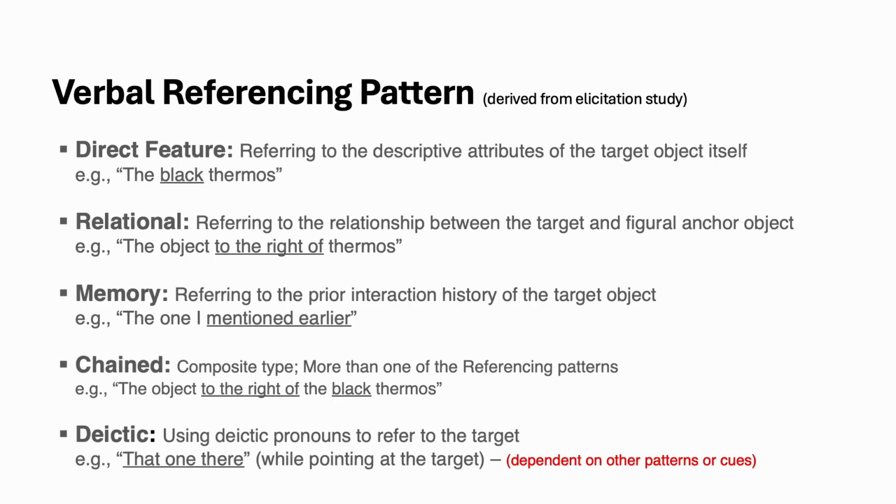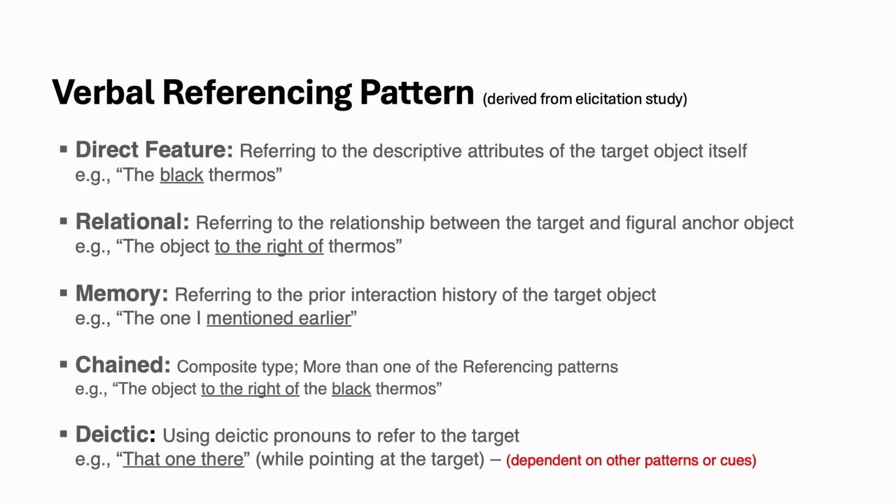Through an elicitation study where one remote user verbally described a target object to another user over Zoom, we identified 5 common verbal referencing patterns used to indicate the target. First, direct feature references focus on the object's descriptive attributes, such as color or appearance. For example, a speaker might say, "the black thermos," using intrinsic features to uniquely identify the object.